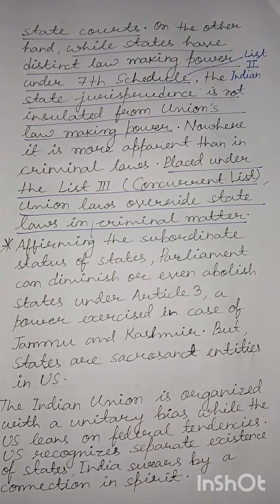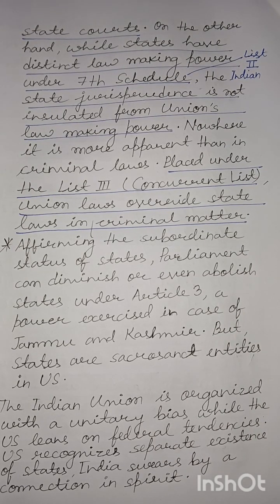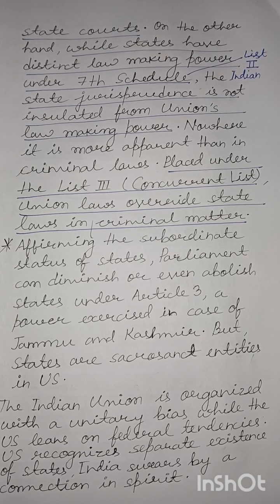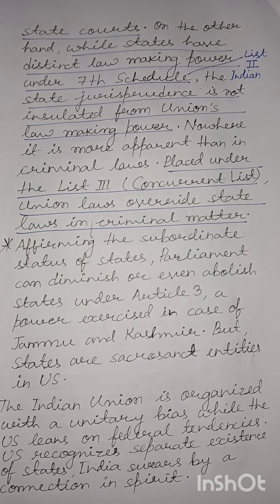Please try to appreciate this very important point: as criminal laws are placed under the concurrent list, if a circumstance originates where the state and the union laws clash in criminal matters, it is the union law that would prevail over the state law.